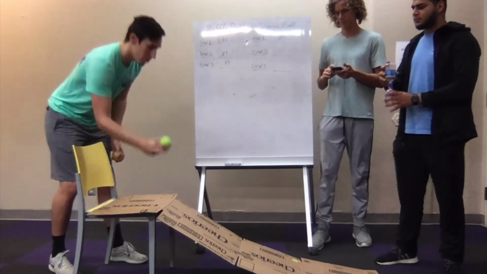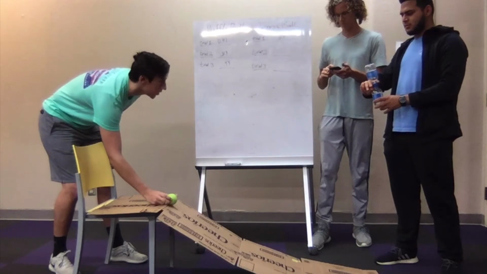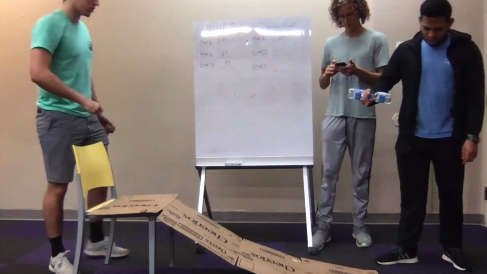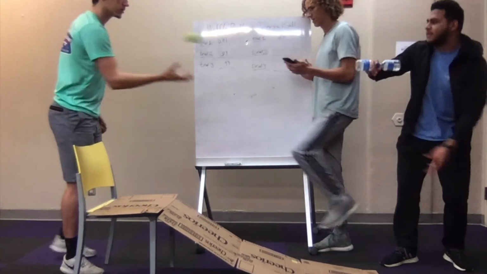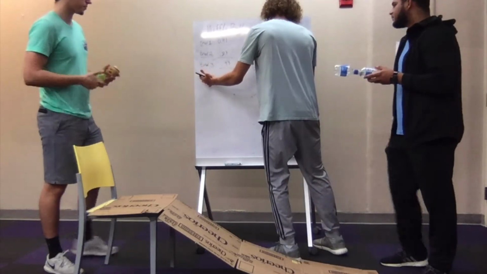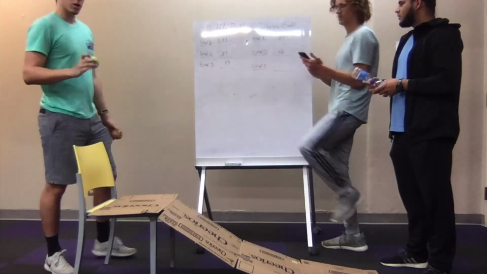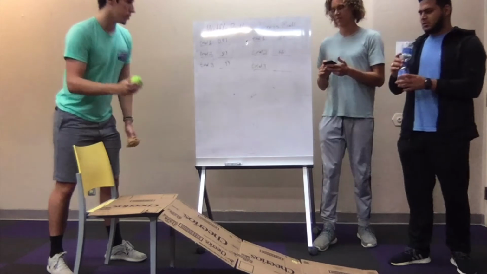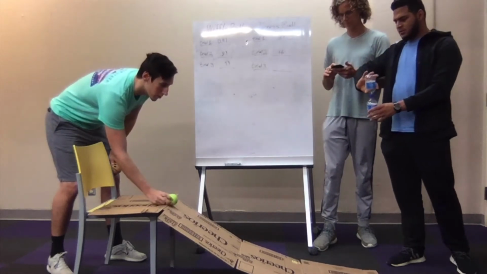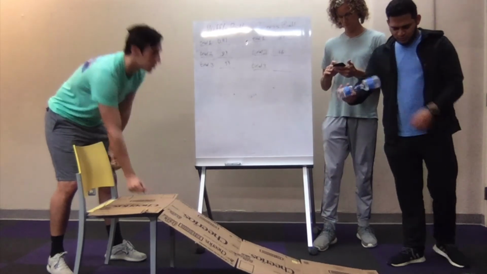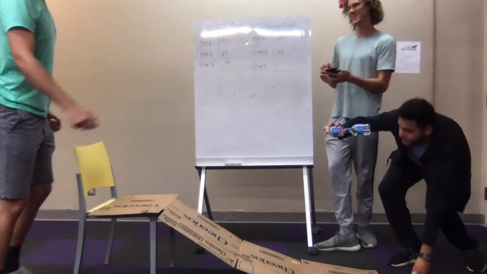Alright, trial 2, 3, 2, 1, go. 6. Last trial, trial 3, 3, 2, 1, go. 6, 5.